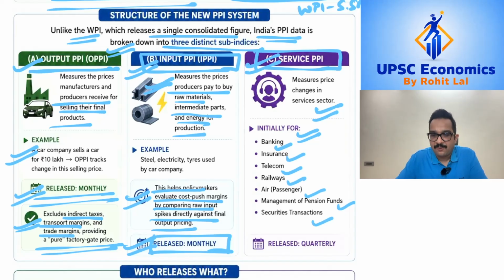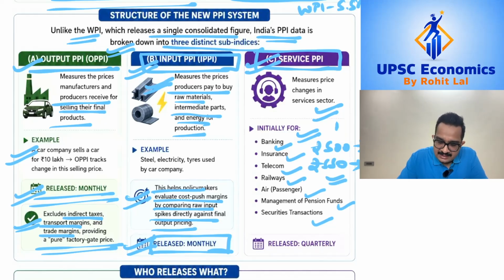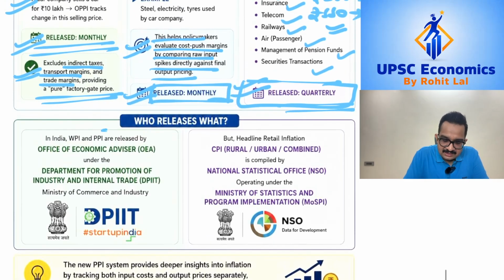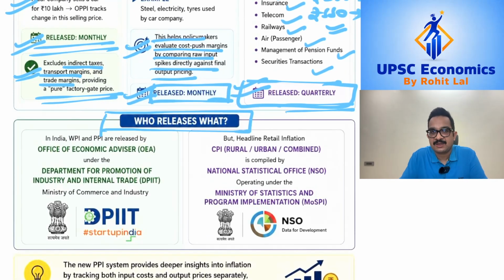So to take an example, what this data will help one capture is that, let's say that a bank provides payment processing services to a businessman, and it charges rupees 500 for transactions. Now let's say that fee has increased to 550, so there is an increase of 10%. So service PPI is going to help you better understand this sense of price rise which is happening in the service sector. Now the key difference out here is that while the input and output PPI is going to be released on a monthly basis, the service PPI is going to be released on a quarterly basis. So these are the three sets of indices which are going to be released as part of your PPI.